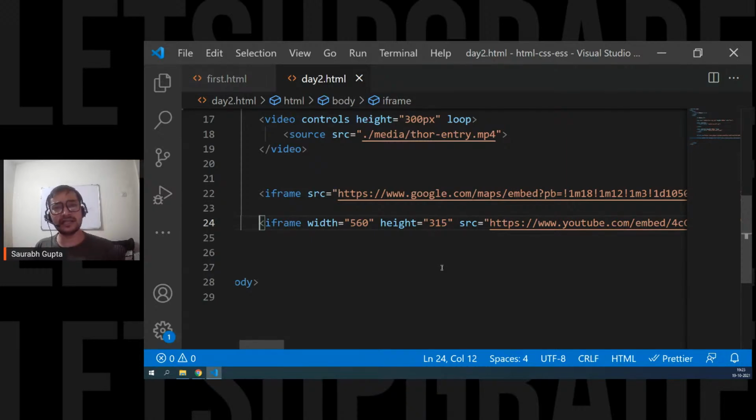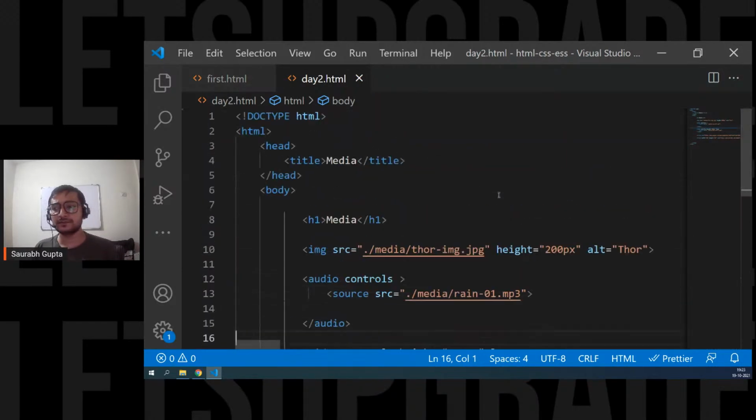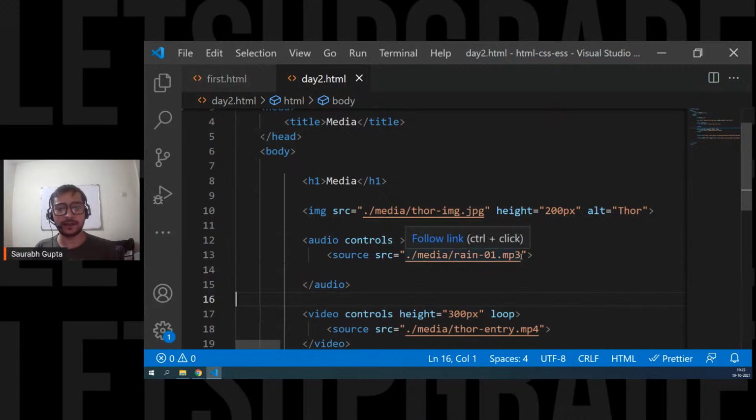Okay, but mostly if they have not restricted it, that means they are allowing you. Go ahead, use it. If they have not restricted their videos, they're allowing you. Simple. You don't have to worry about it. Is that clear, everyone? Are we cleared with image, audio, video, iframe?